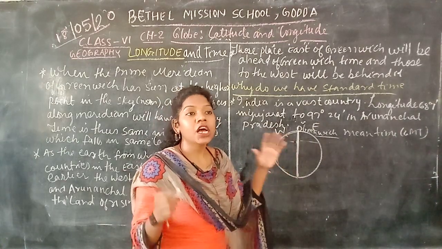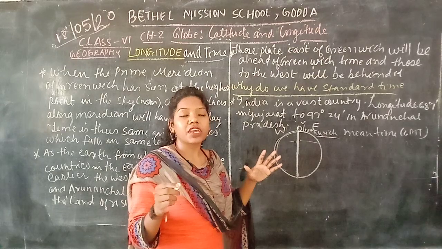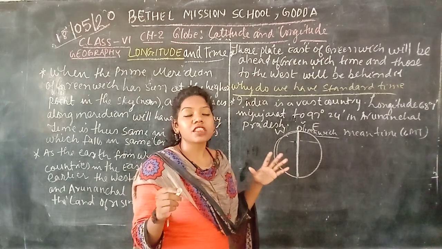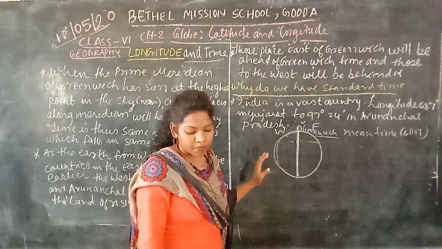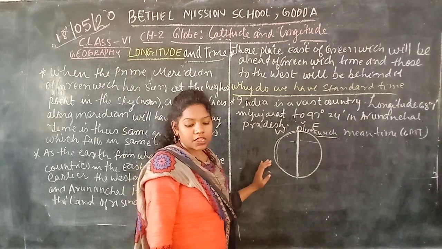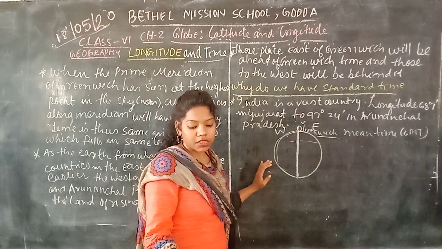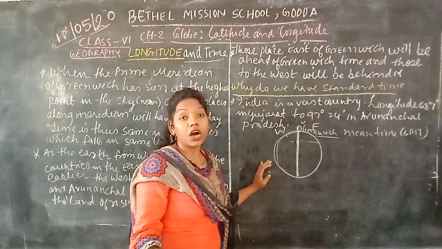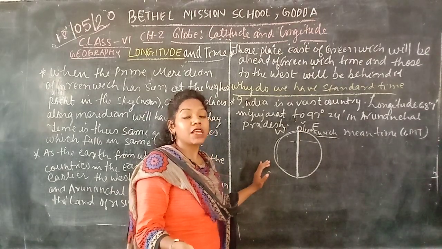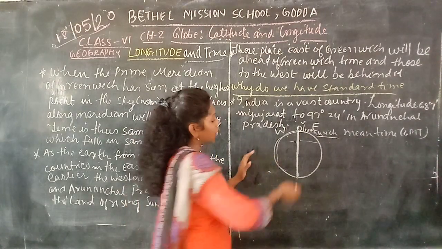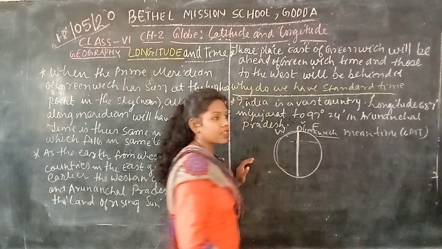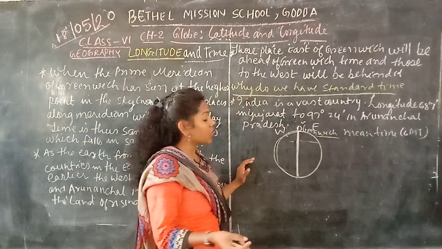That means the shadow at this place, or the sun, is always the same, that is the midday. So the time is the same in all places that fall on this longitude. That means the sun rays falling on this longitude are the same.